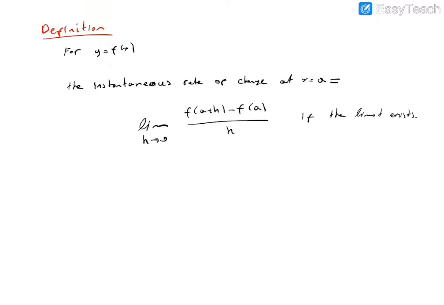In general, the adjective instantaneous is often omitted, with the understanding that the phrase rate of change always refers to the instantaneous rate of change and not the average rate of change. Similarly, velocity always refers to the instantaneous rate of change of distance with respect to time.